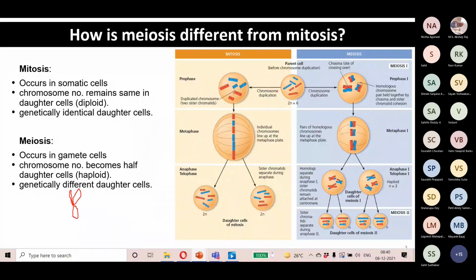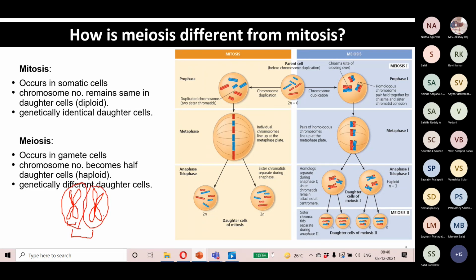So this is how a chromosome looks. Both strands of a chromosome are known as sister chromatids. And this other chromosome: these are homologous chromosomes. Homologous chromosomes are a pair of chromosomes, one inherited from the mother and the other from the father.